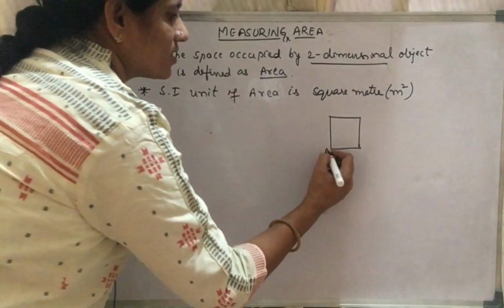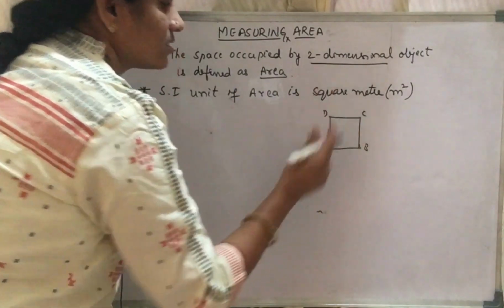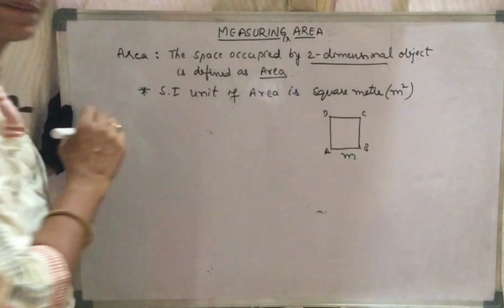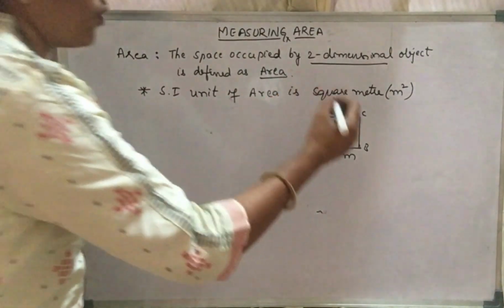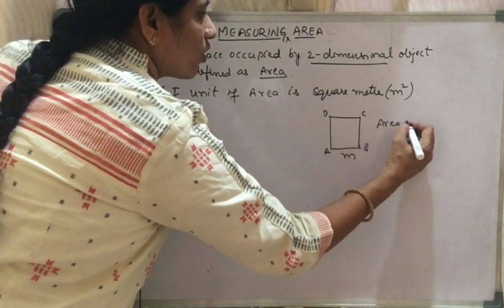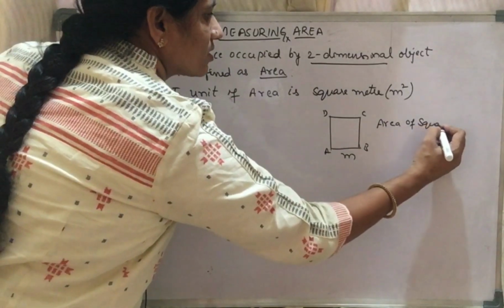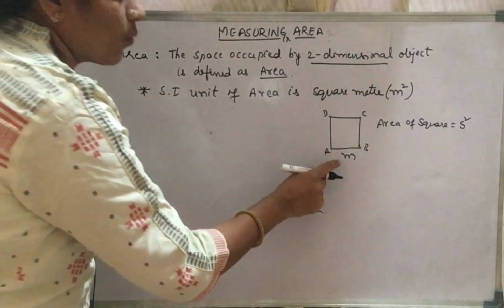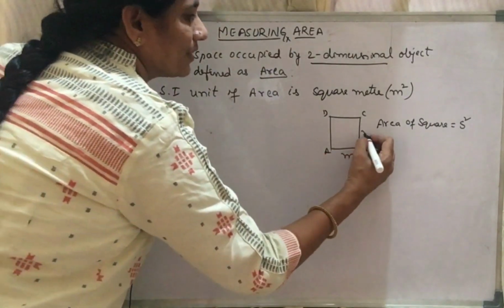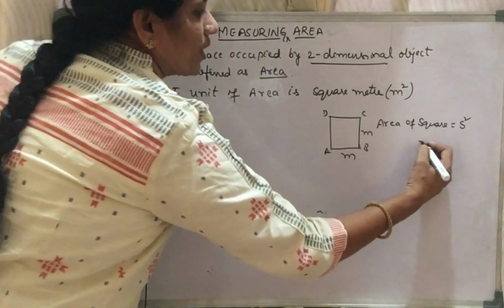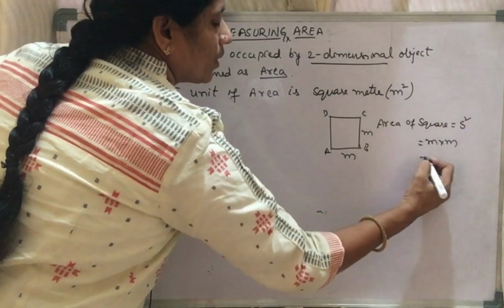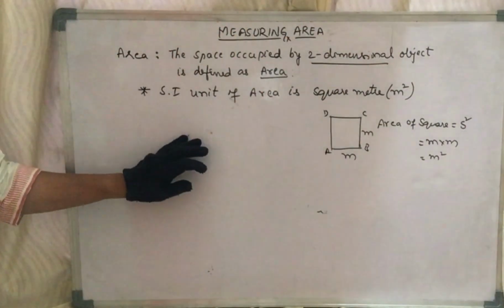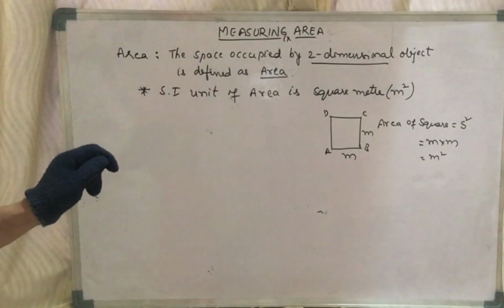and let us imagine that the side of the square is m. What is the area of a square, which you have already studied in your lower classes? The area of a square is side square, s into s. So if one side is m, the other side is also m, so it becomes m into m, which is nothing but m square.